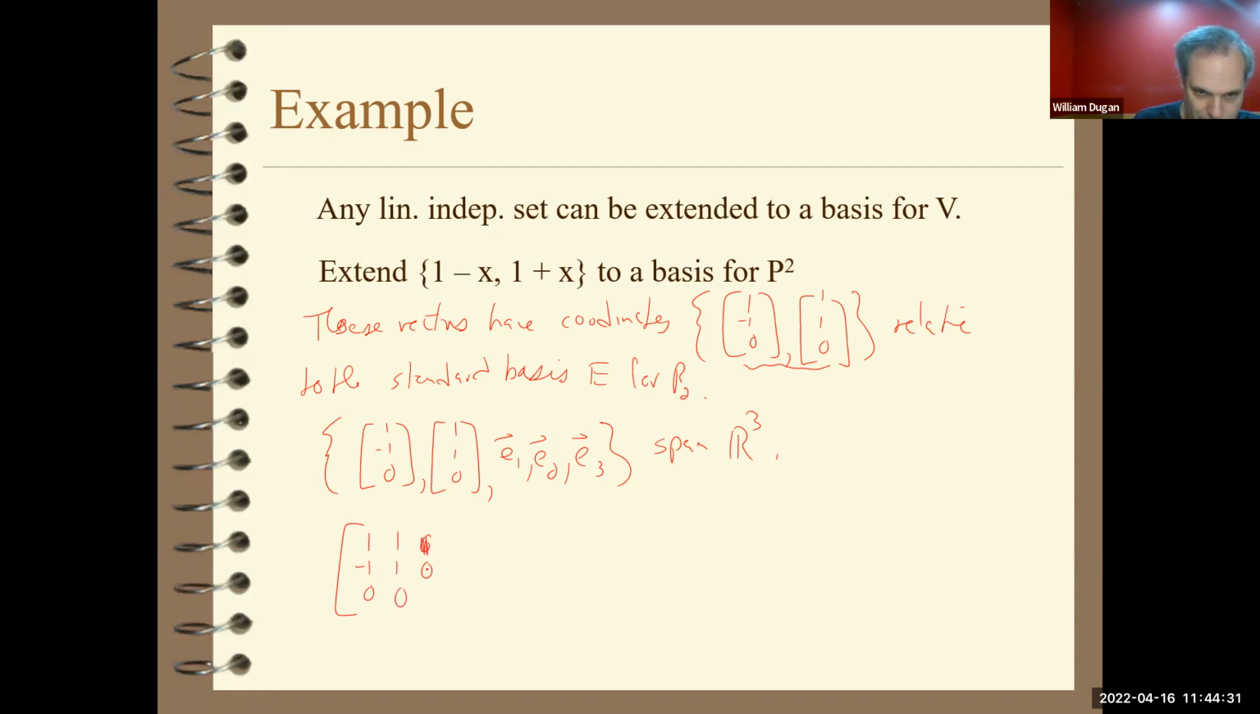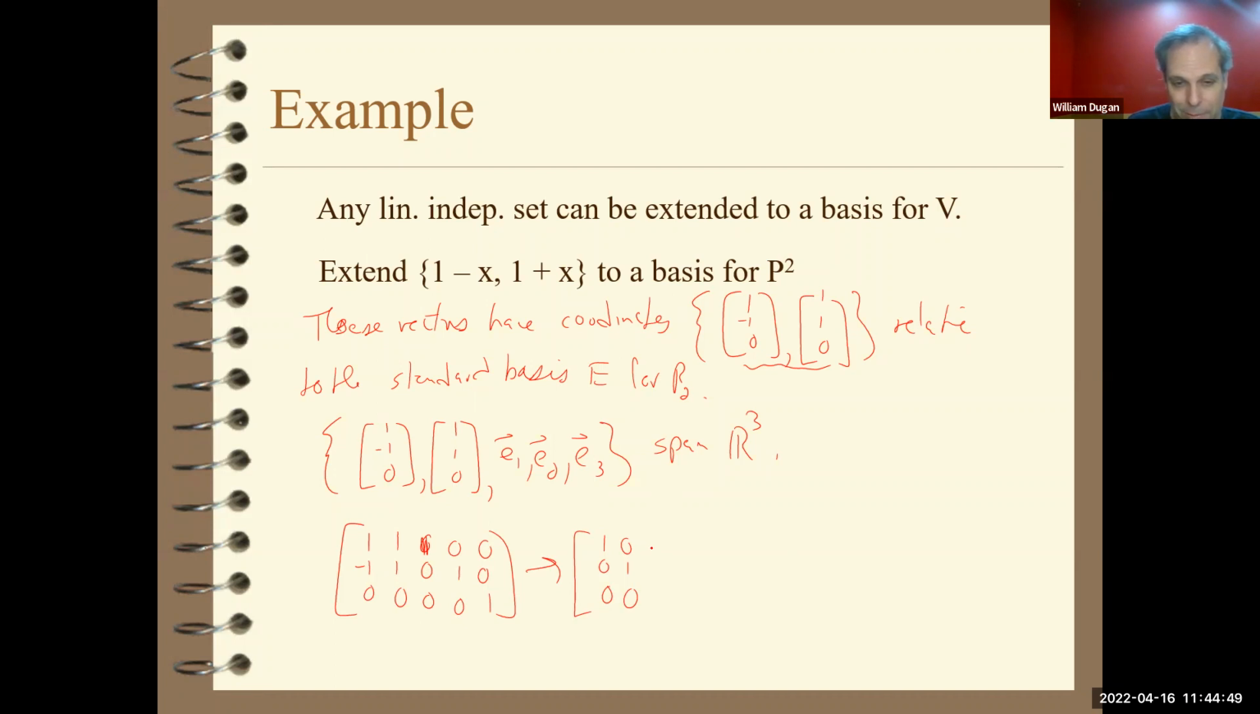Oh, 1, 1, 0, 0. And then I'd have 0, 1, 0. And then I have 0, 0, 1. And I row reduce it. When you row reduce it, you get 1, 0, 0, 0, 1, 0. You'd have what? What would you have then?